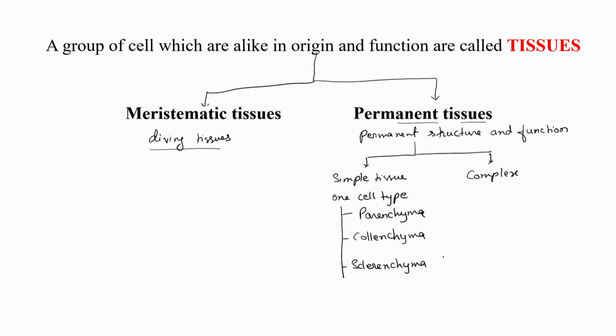All these tissues we will deal with separately, studying their structure as well as their function. Collenchyma and parenchyma are basically living tissues, whereas sclerenchyma is dead tissue. Coming to the complex tissue, we have xylem and phloem, and they are called complex tissue because they are made up of more than one cell type.